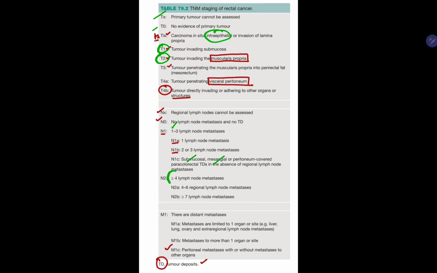N2, more than or equal to 4 regional lymph nodes. N2a, 4 to 6 regional lymph node mets. N2b, more than or equal to 7. M1a, mets to one organ or site. It can be liver, lung, ovary, and extranodal or extraregional lymph node metastasis. M1b, metastasis to more than one organ or site. M1c is peritoneal metastasis with or without mets to other organs.